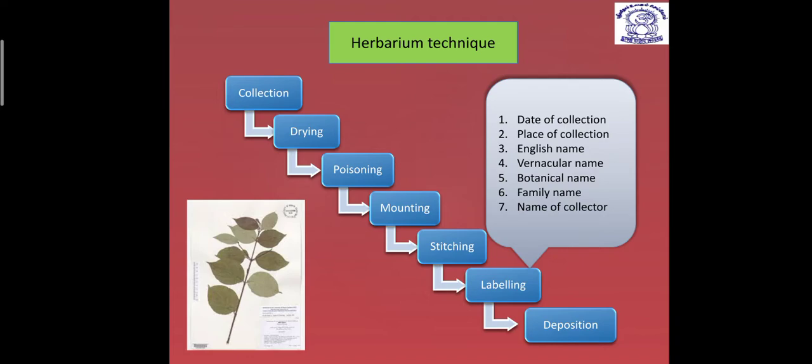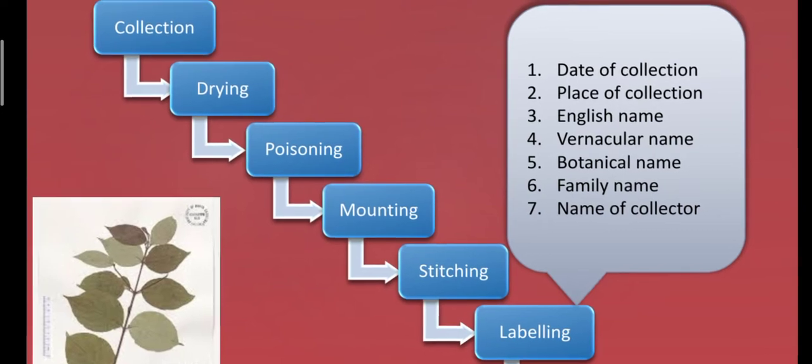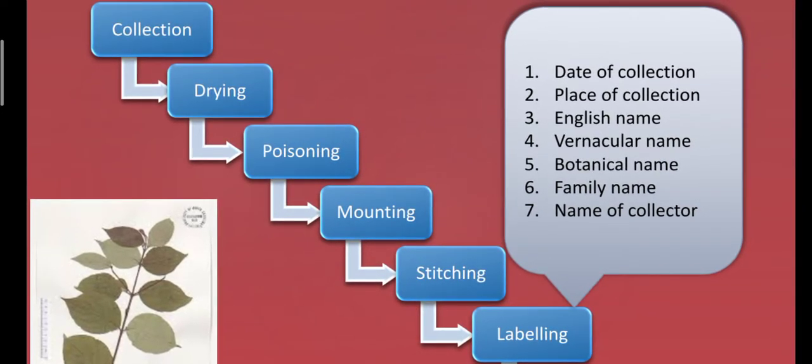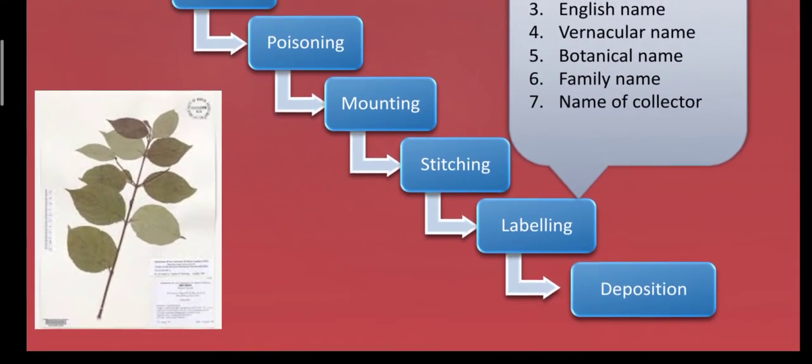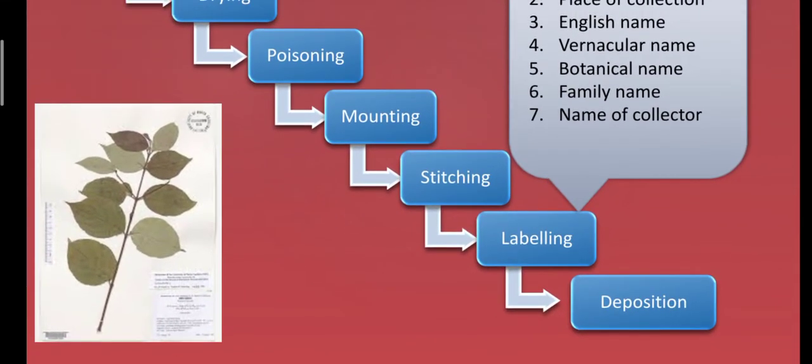After drying, this dried specimen will be poisoned to remove some of the insects or microbes which are still attached to that particular plant specimen. And this poisoning, that is the third step, is done with the help of 0.1% HCl2. When HCl2 carries out this poisoning, all the microbes which are still attached get removed.